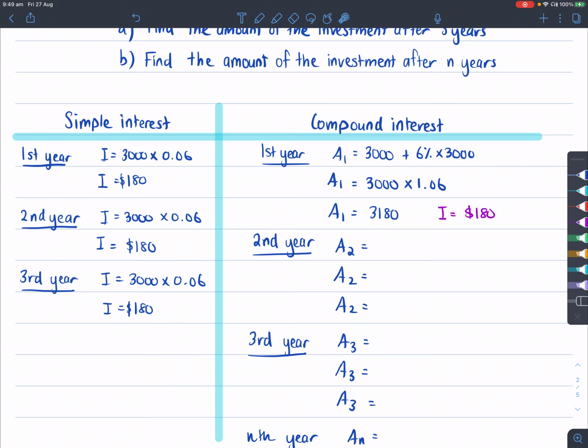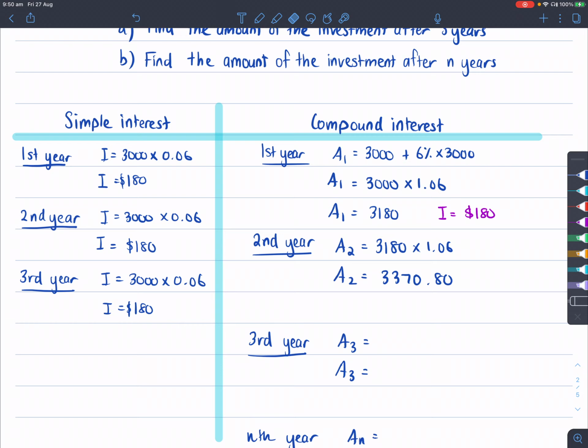Then if we have a look at A2, A2 would now use this number as our new principal, because that's what's in the bank account right now. I'm going to skip this step because you're just adding 6% of 3,180. But the quick way of doing this is to multiply by 1.06. This would add 6% of this value to itself. When I multiply that on my calculator, I will get 3370.80.